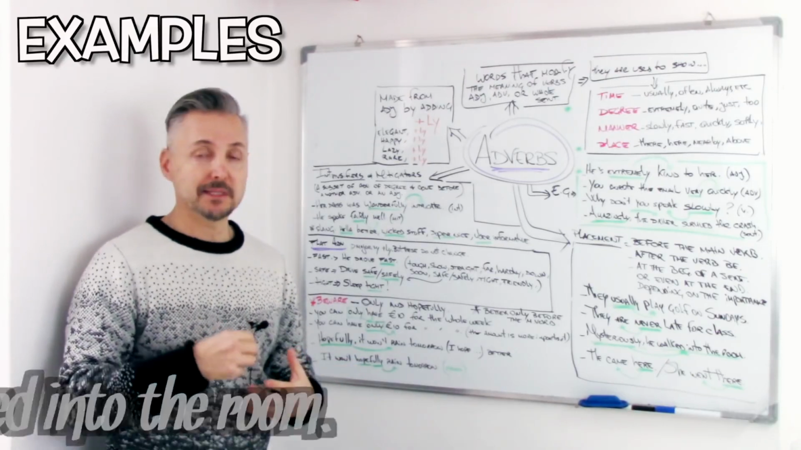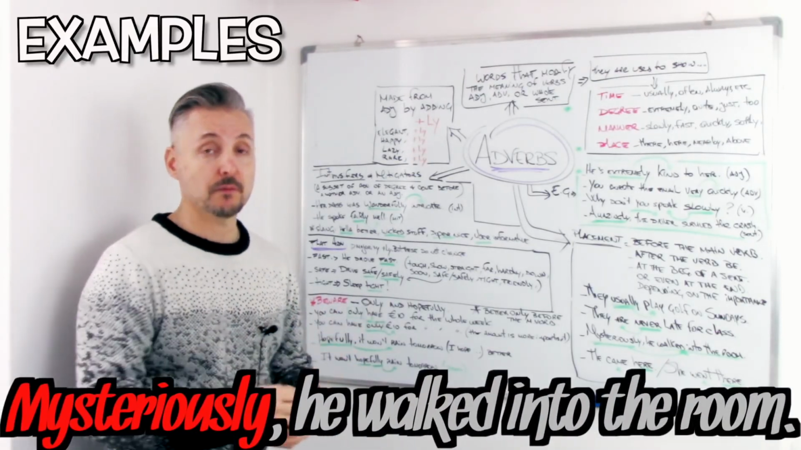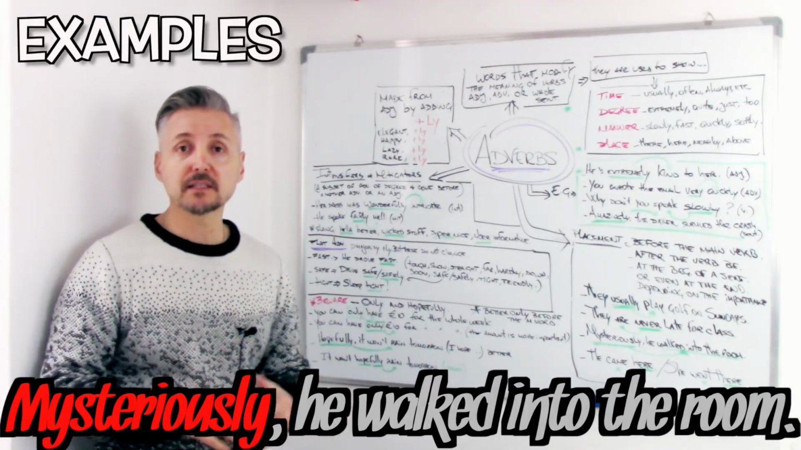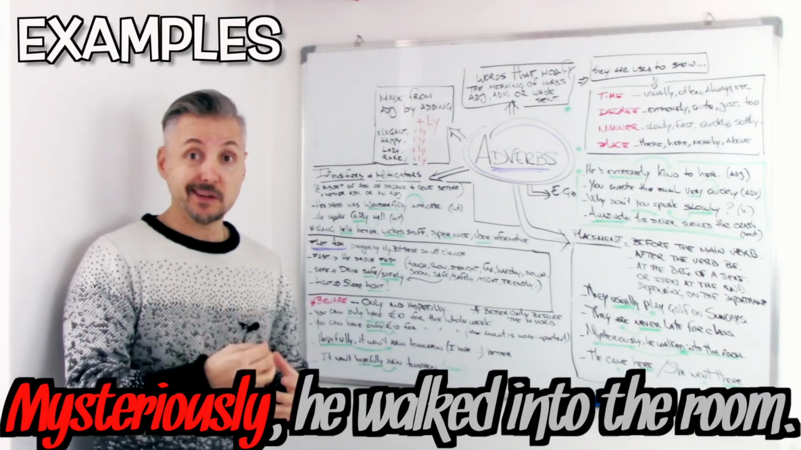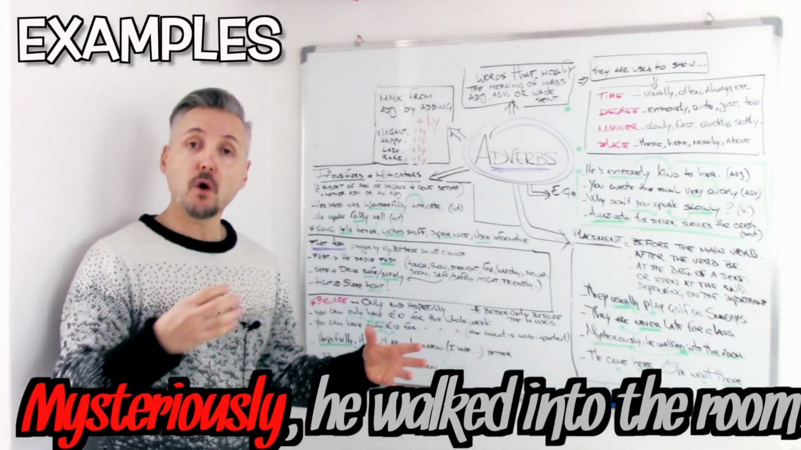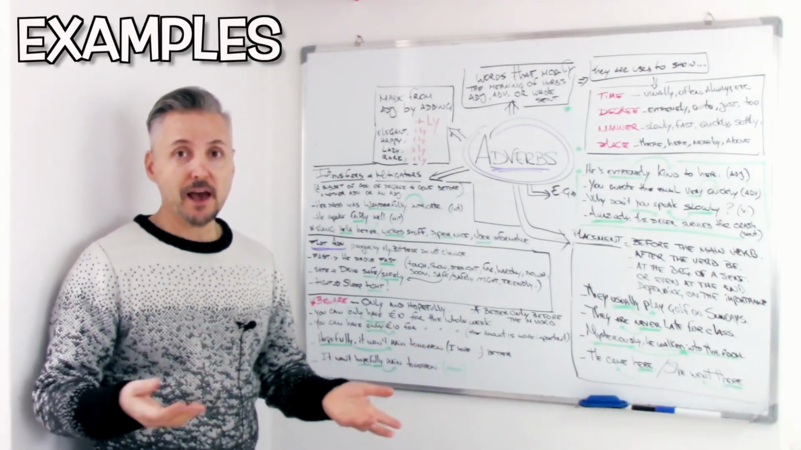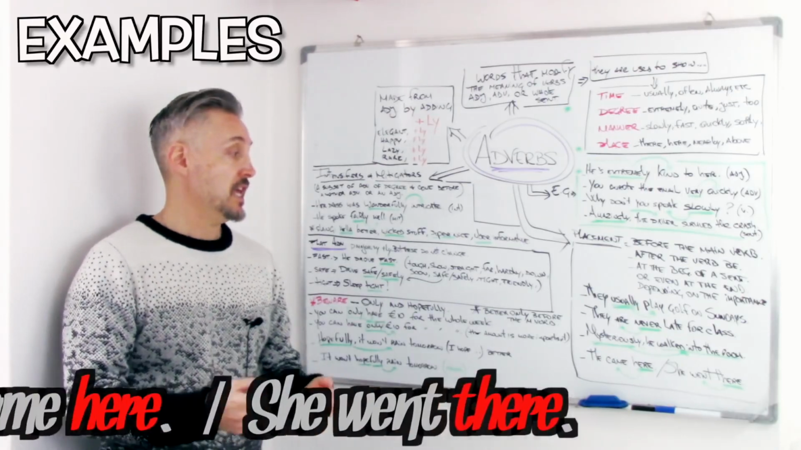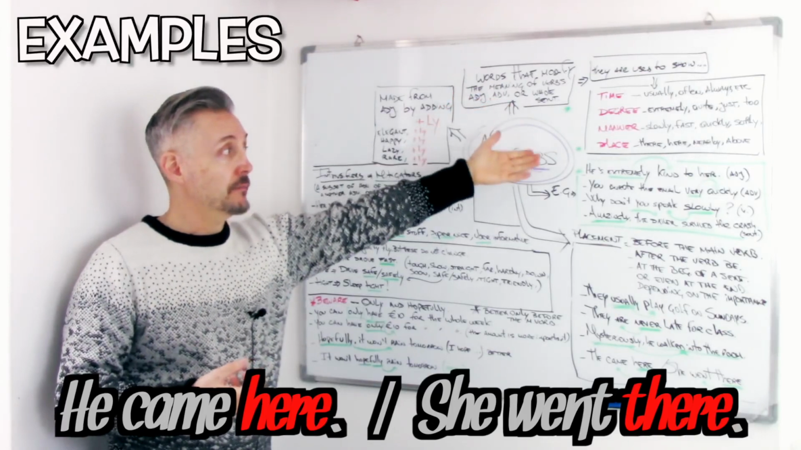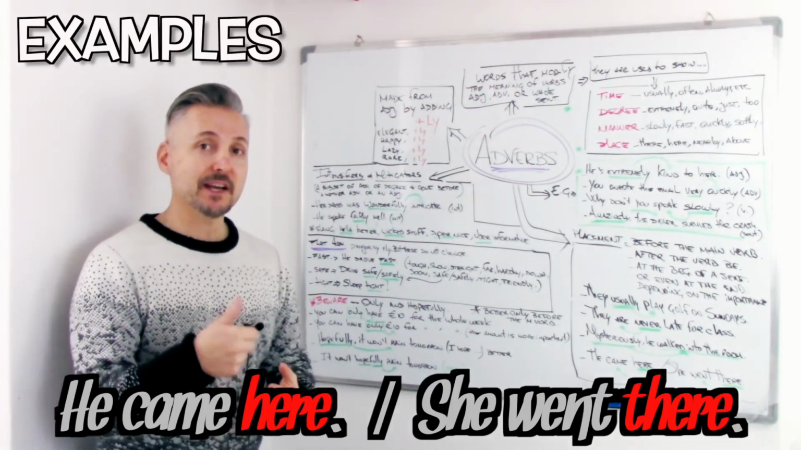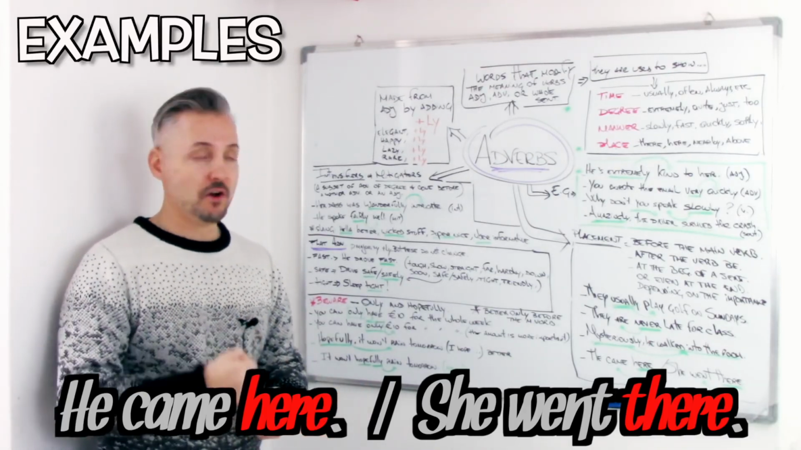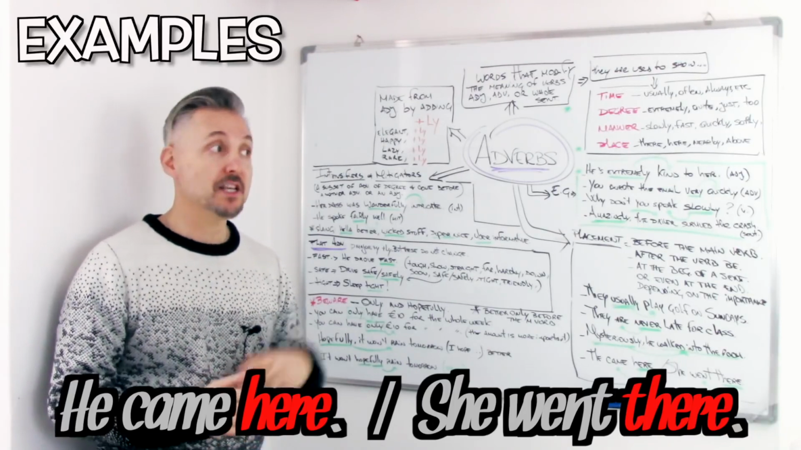Another example. Mysteriously, he walked into the room. The adverb here is mysteriously, and it modifies the whole sentence, right? Mysteriously, he walked into the room. So it goes before the whole sentence. And then we have other examples like he came here. So here is the adverb of place, yes, and it goes right after the verb or at the end of the sentence. He came here, or she went there.